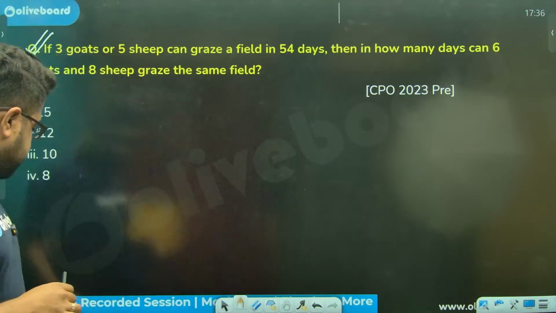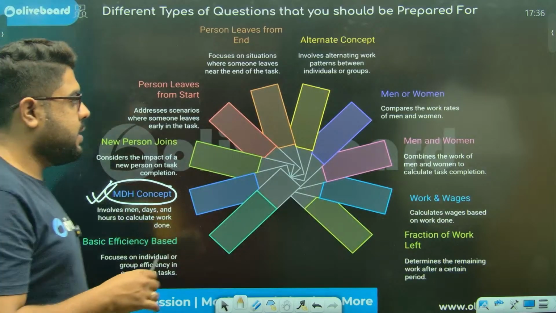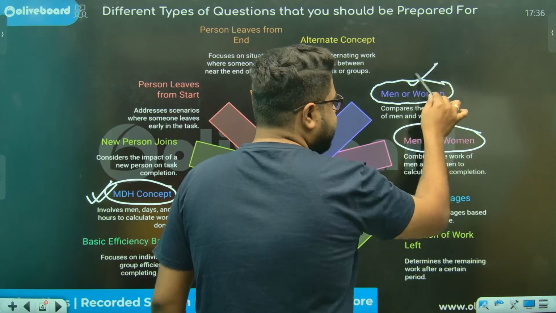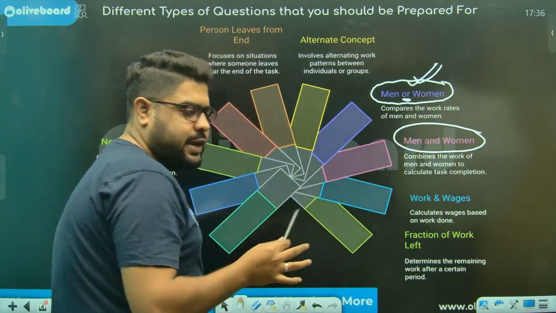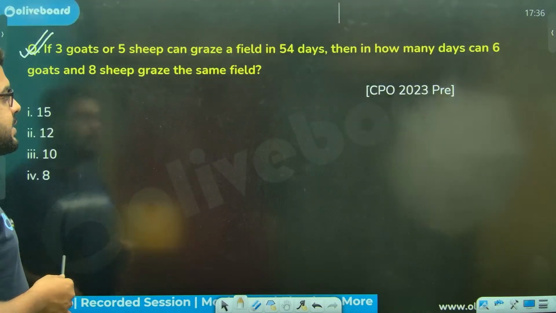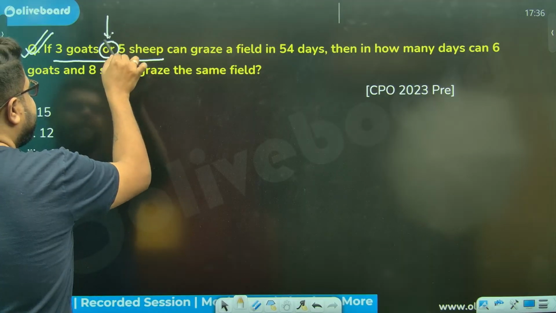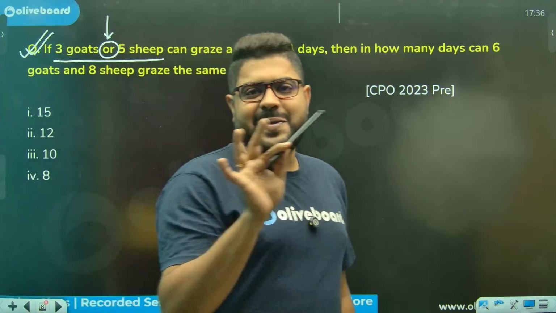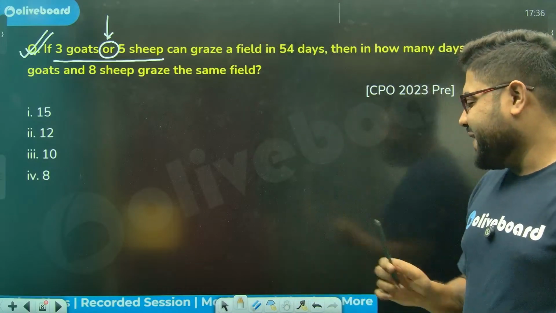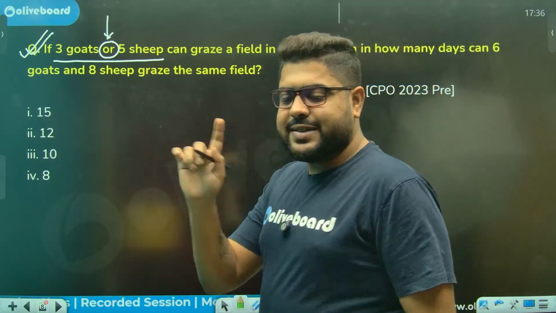So there are men or women, men and women. This question is of the OR type. Let's go back to the question: 3 goats or 5 sheep. Now, that doesn't mean I'm trying to say men means goat, woman means sheep. Absolutely not. It's just a language change. With that being said, let's understand what it means.